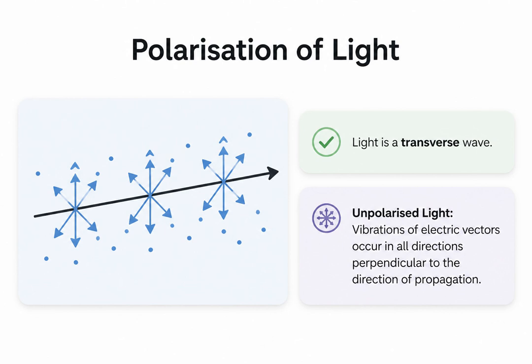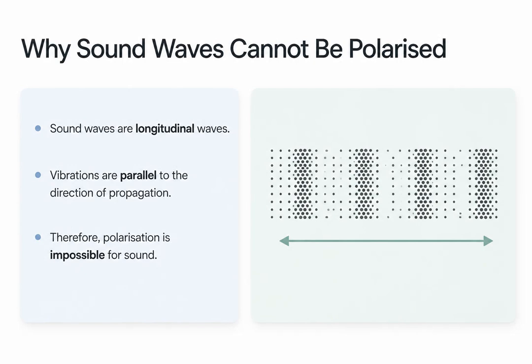We typically represent this in diagrams using a mix of arrows for vibrations parallel to the page and dots for vibrations going in and out of the page. You might wonder if this applies to all waves, like sound. The answer is no. Sound waves cannot be polarized.